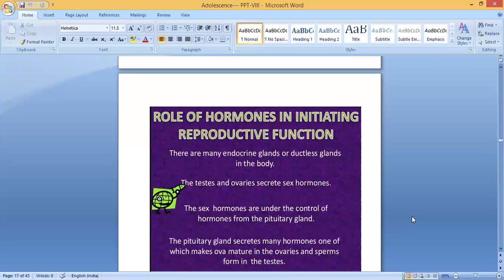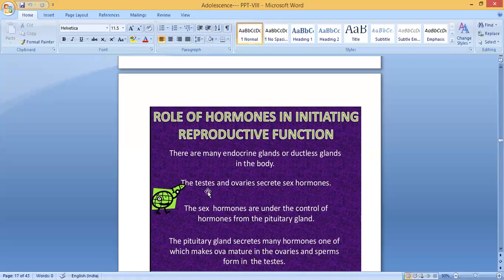Okay, children. So this endocrine gland, I told you there are many endocrine glands. Starting from the brain, there is the pituitary gland, then thyroid gland, then adrenal gland, parathyroid gland. So there are many glands. They are all together called endocrine glands. They don't have a duct. That is the reason they are also known as ductless glands. This hormone is produced directly into the bloodstream. That is the reason they are known as ductless glands. So there are many endocrine glands present in the body.